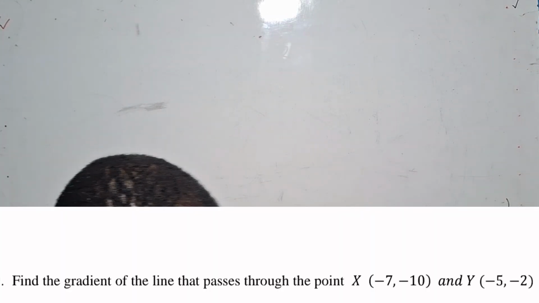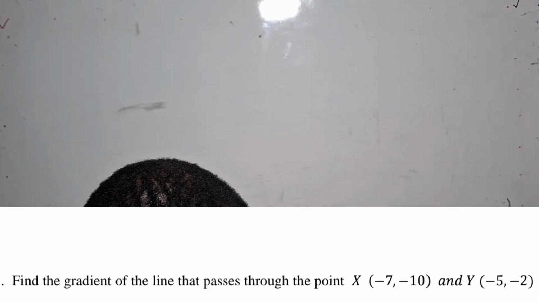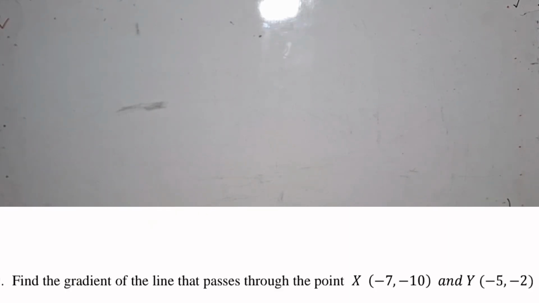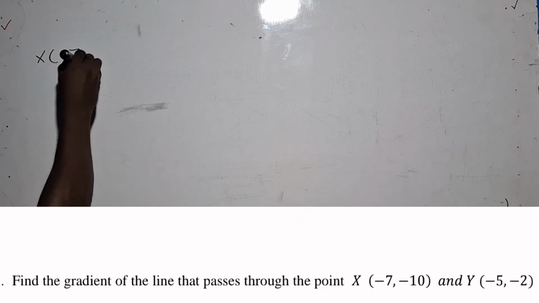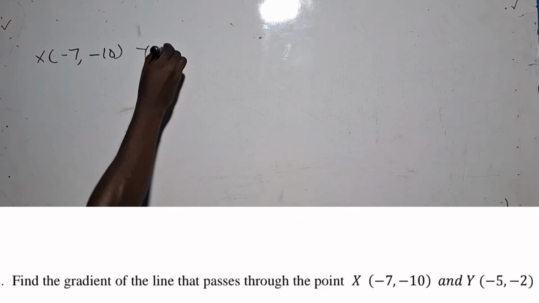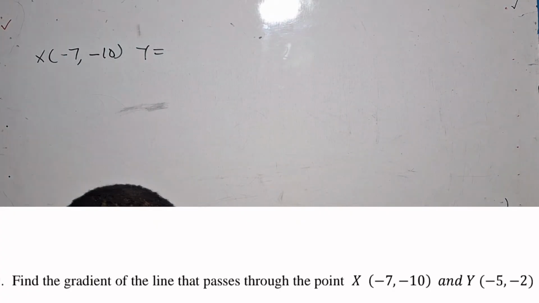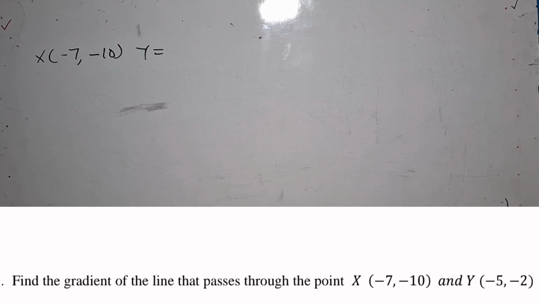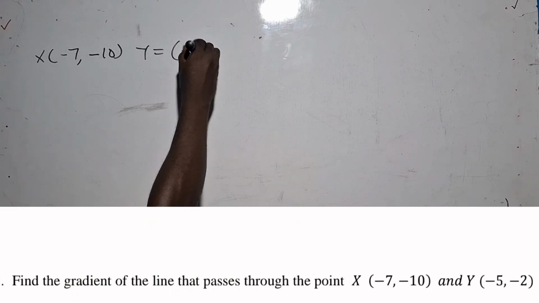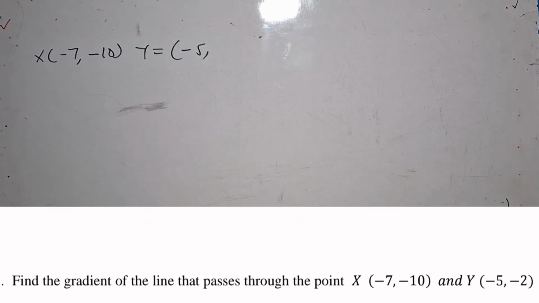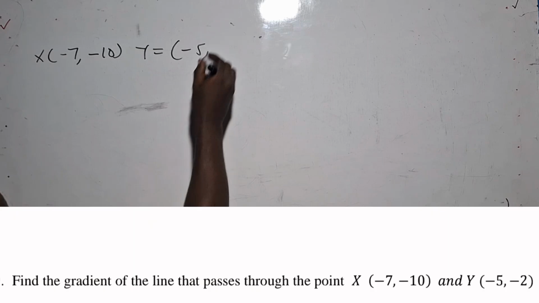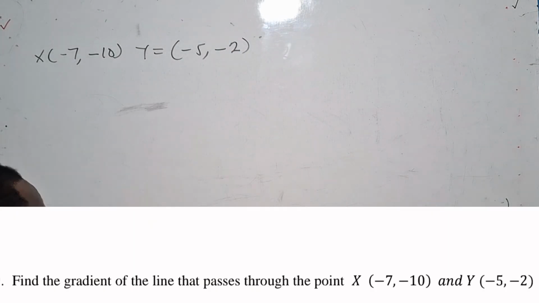So the next question says, find the gradient of the line that passes through the point x, negative 7, negative y. Negative 7, negative 10, and the y coordinate is given as negative 5, negative 2. Negative 5, negative 2.